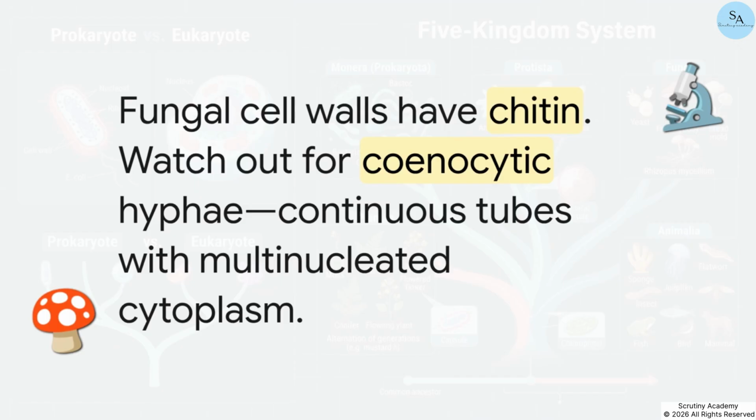Their bodies are made of these thread-like structures called hyphae, and you need to watch out for the term coenocytic hyphae. While normal hyphae have cross walls, coenocytic hyphae don't have them at all. They are literally just long, continuous tubes filled with multinucleated cytoplasm.